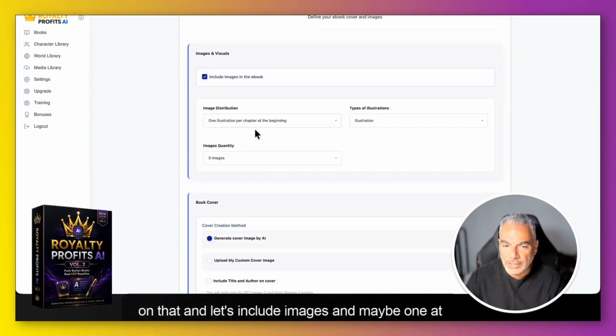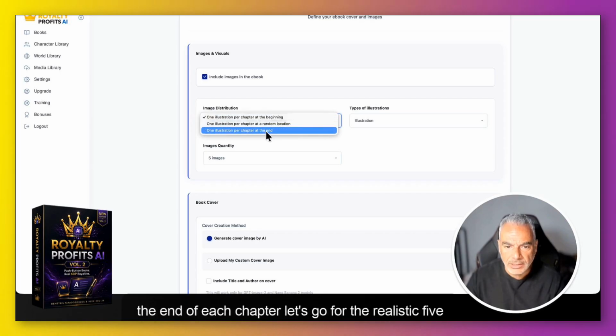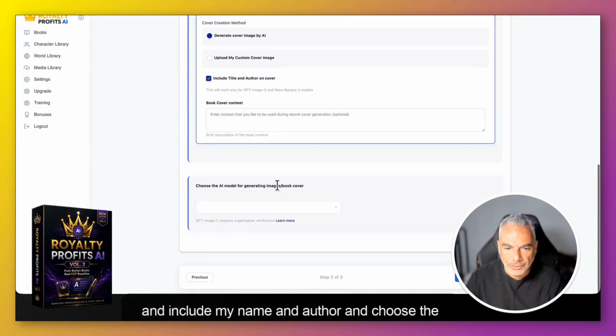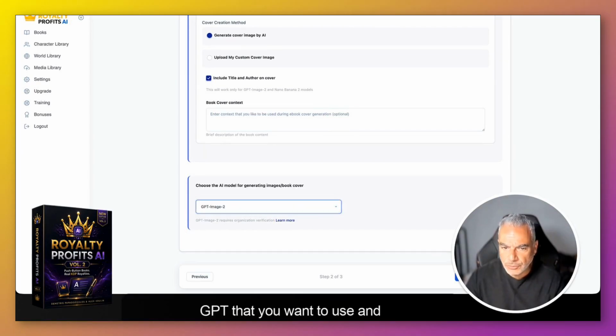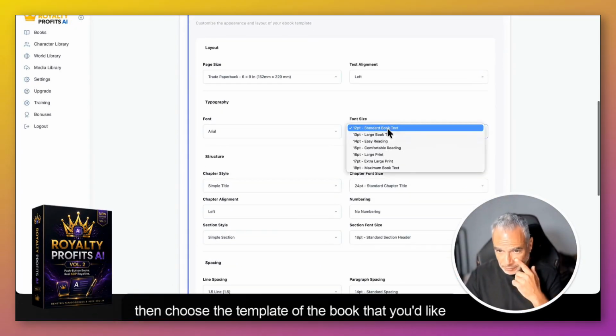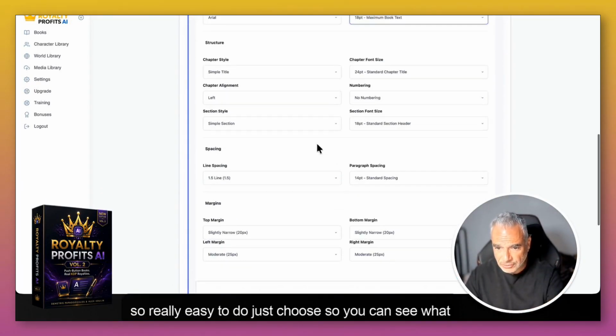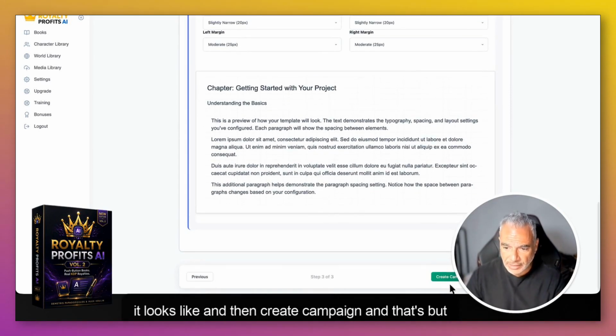And let's include images, maybe one at the end of each chapter. Let's do photorealistic 5 and include my name as author, and choose the GPT that you want to use. And then choose the template of the book that you'd like to create. So really easy to do. Just choose so you can see what it looks like, and then create campaign.